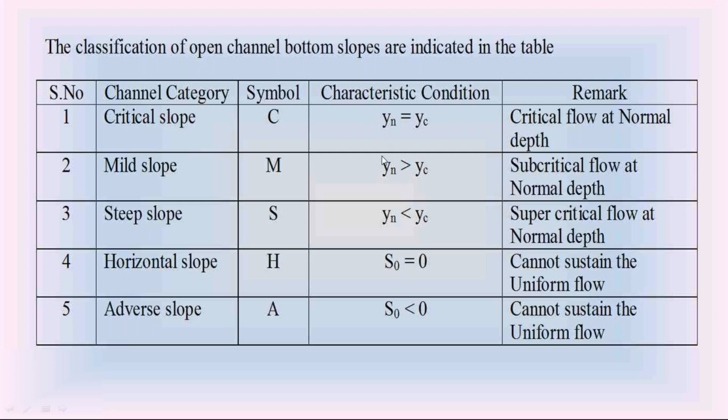So these are all the different characteristics of these channel bottom slopes: critical slope, mild slope, steep slope, horizontal slope, and adverse slope. Please remember these symbols used in the different types of channel slopes. C indicates the critical slope, M the mild slope, S the steep slope, H the horizontal slope, A the adverse slope of channel bottom.